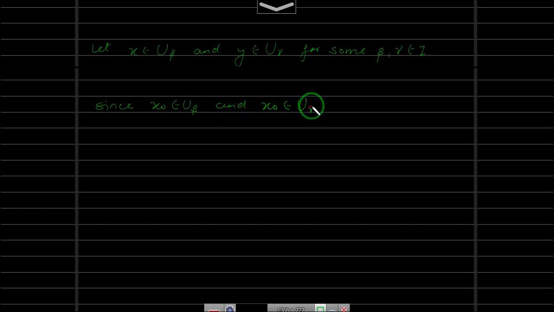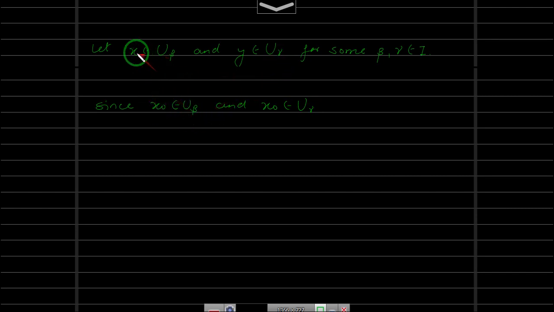Okay, let's go on the next page. So let x belong to U beta and y belong to U gamma for some beta and gamma in I. Let us take this, right? x belongs to U beta, y belongs to U gamma for some beta and gamma in I. Now since we have this x naught common in both, this x naught belongs to U beta and also to U gamma, and we know that U beta and U gamma are path connected spaces.